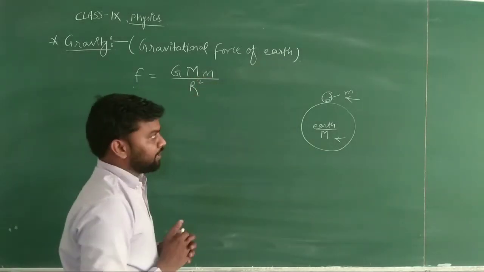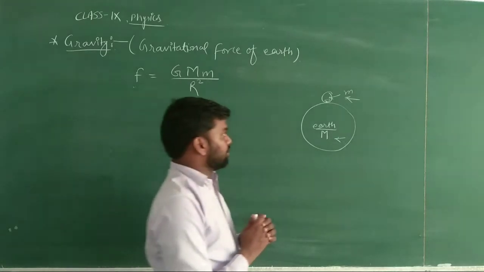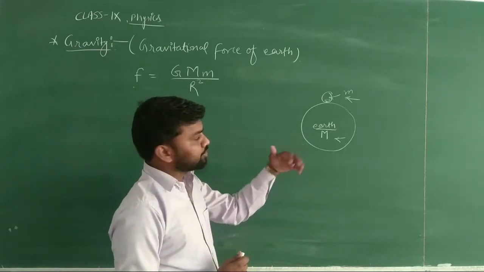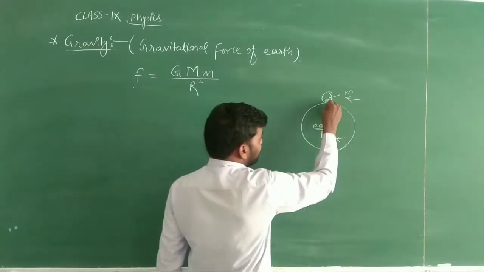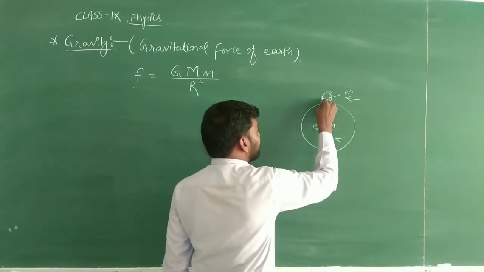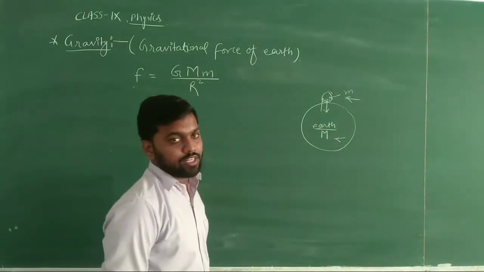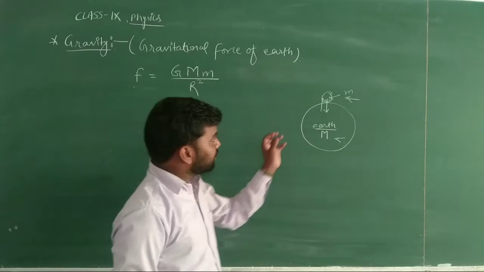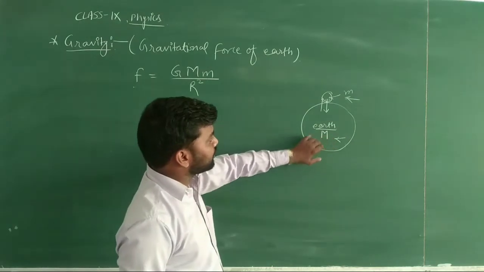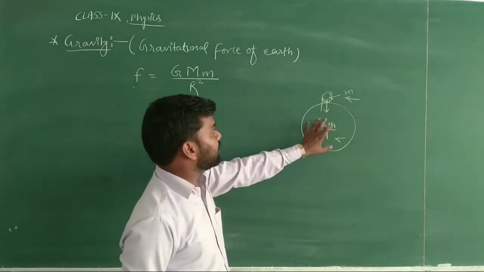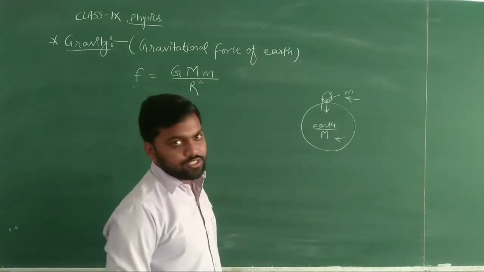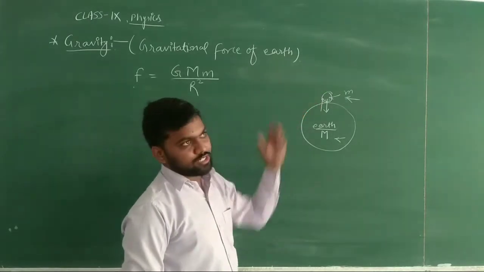Okay, now keep in mind students, we have already learned in the previous chapter the third law of Newton, that forces always exist in pairs. Okay, so if earth is attracting this object toward itself, then this object will also attract earth towards itself, because every action has equal and opposite reaction. The force between these two objects will be of equal amount. Definitely we can say that both will attract each other. Now the question is why earth is not going towards that object.